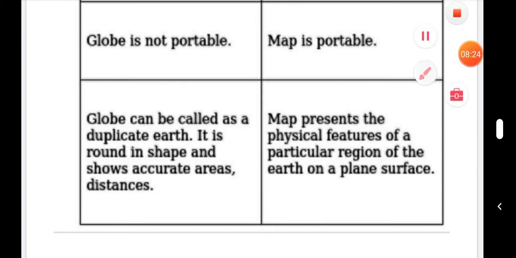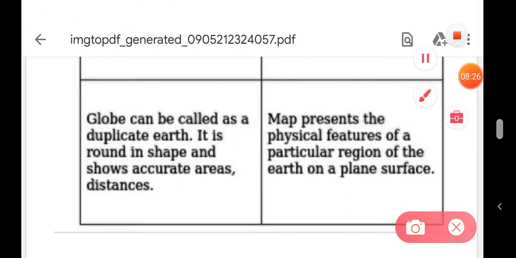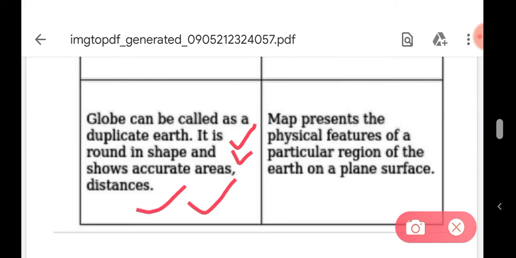Okay, globe can be called a duplicate earth. It is round in shape and shows accurate area and distance. But map presents the physical features of a particular region of the earth on a plane surface. So map is drawn on a plane surface, but globe can be called a duplicate earth. It is round in shape like a ball, and shows accurate area and distance by the scale.